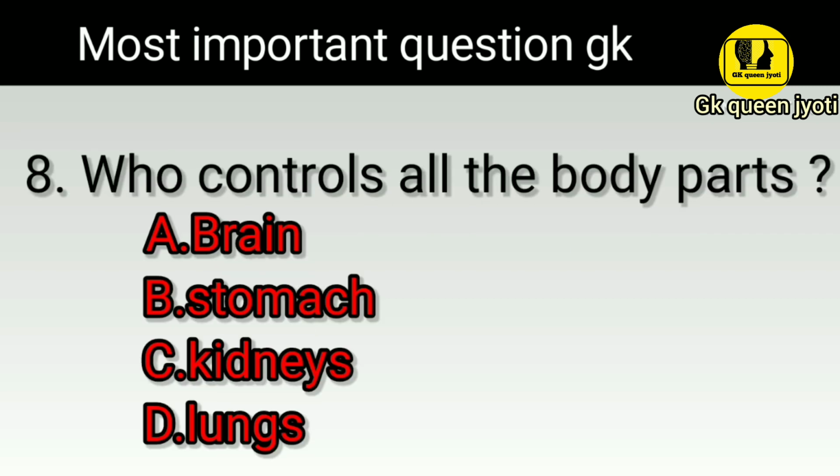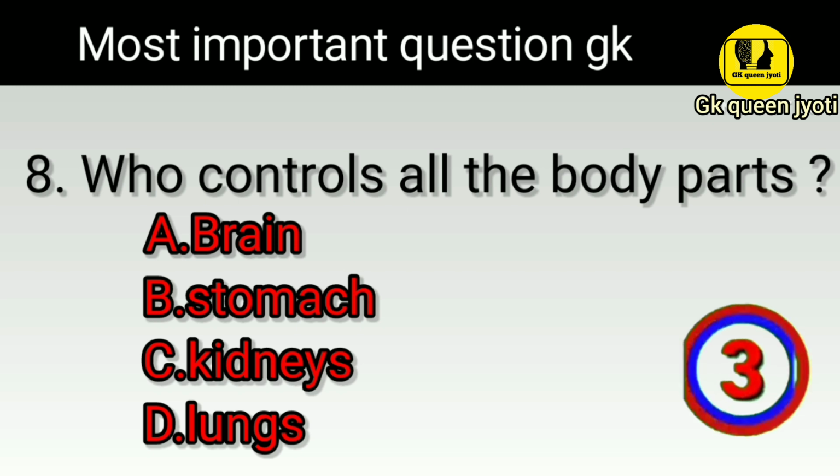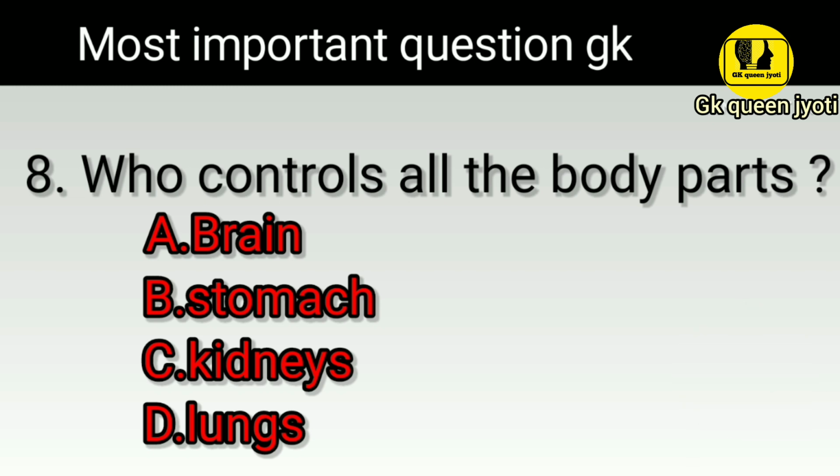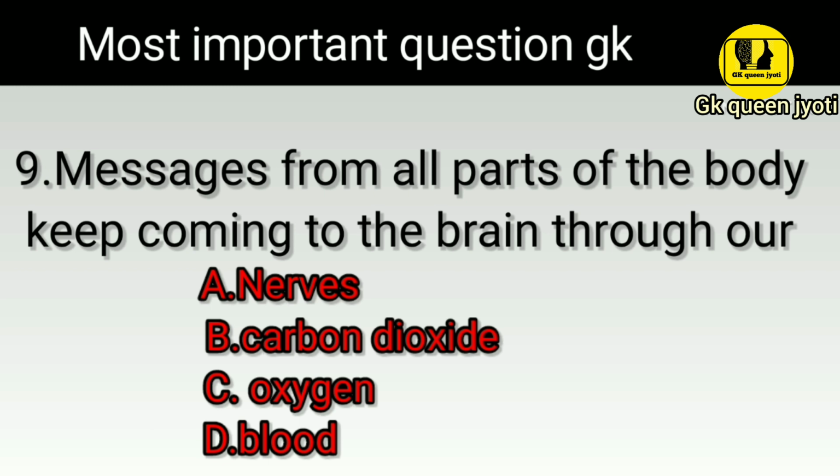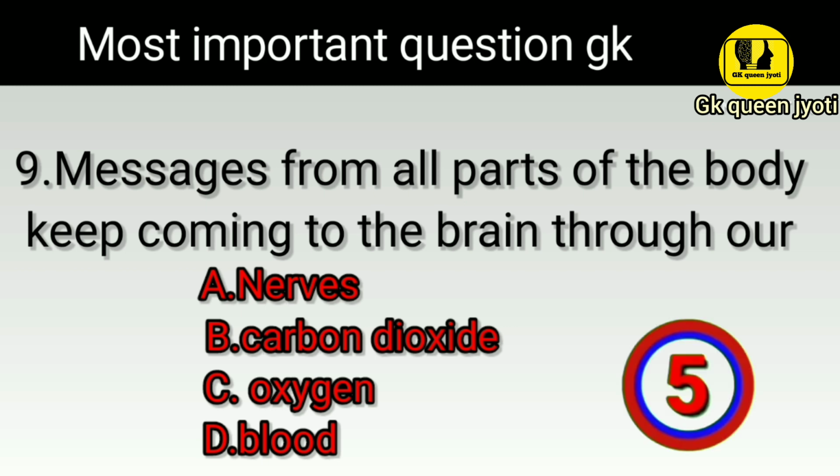Next question is, who controls all the body parts? Right answer is option A brain. Next question is, messages from all parts of the body keep coming to the brain through our?